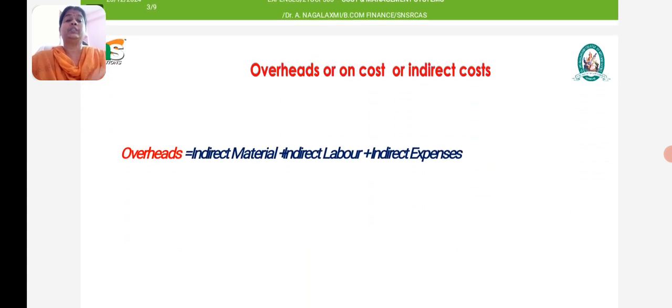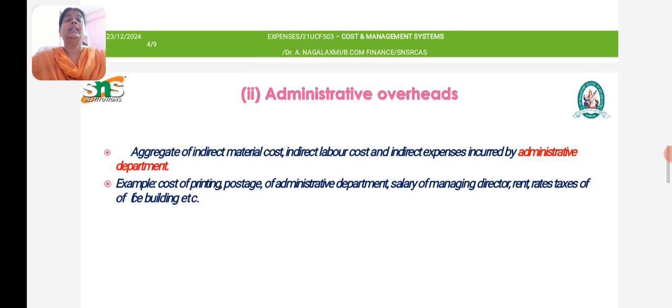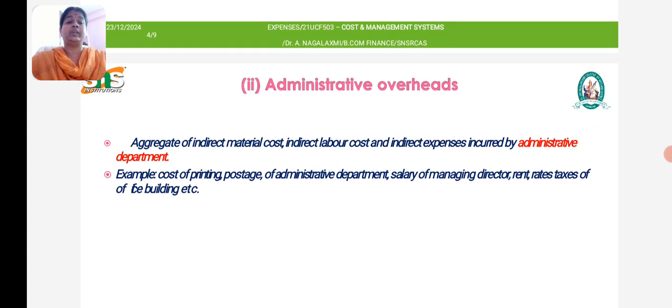Now we are going to see what is meant by overheads, or on-cost, or indirect cost. As we know, direct material plus direct labor plus direct expenses together constitute prime cost. Likewise, indirect material plus indirect labor plus indirect expenses constitute overheads. Now we should know what is meant by administrative overhead.